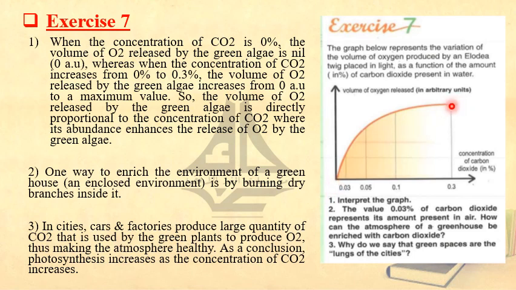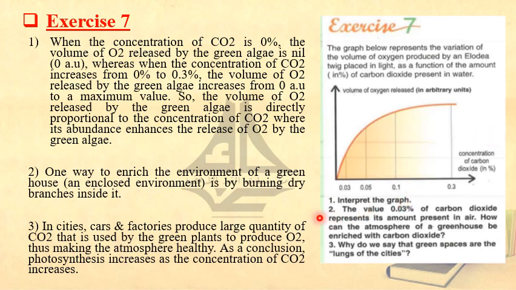So the volume of O2 released by the green algae is directly proportional to the concentration of CO2, where its abundance enhances the release of O2 by the green algae. So the availability of carbon dioxide is going to make photosynthesis take place more and the green plant will release more oxygen.